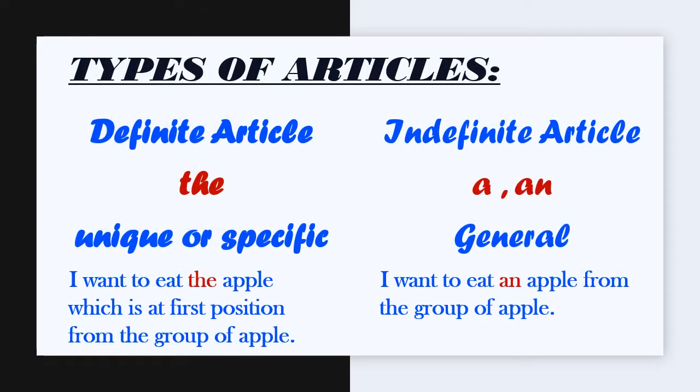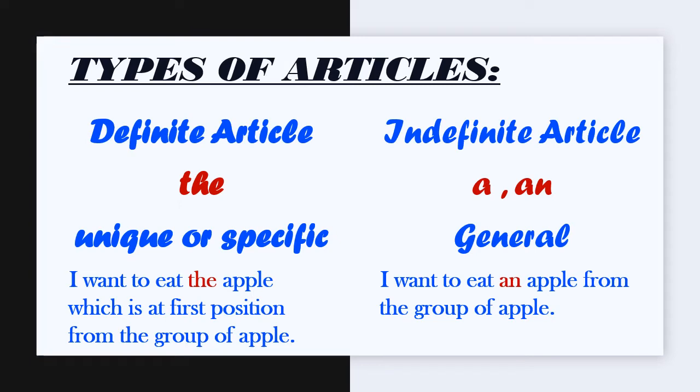Now we shall discuss the types of articles. Actually, there are two types of articles, definite article and indefinite article. First of all, the definite article. It is used before a noun to define it as something unique or specific. You can easily see in the example. I want to eat the apple which is at first position from the group of apples. Here the article "the" is showing that the apple is specific. It shows that the apple which is at first position, that apple he or she wants to eat. This is specific.